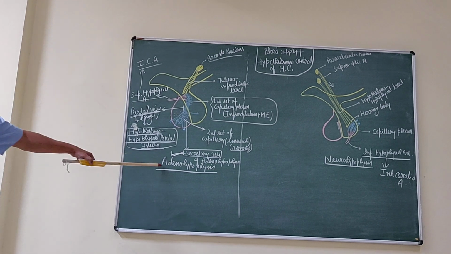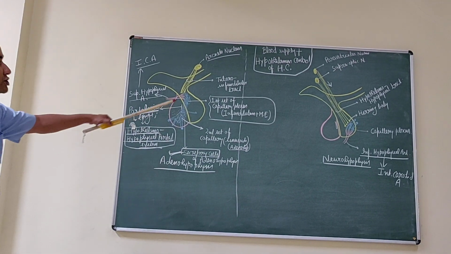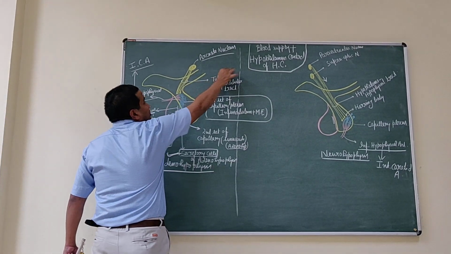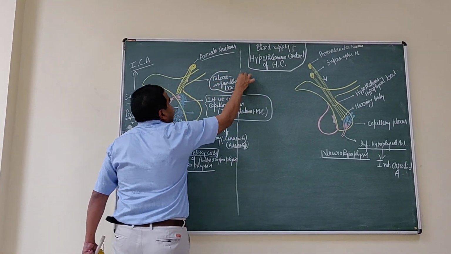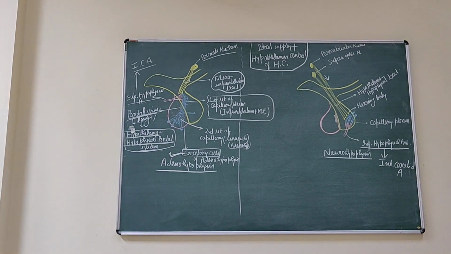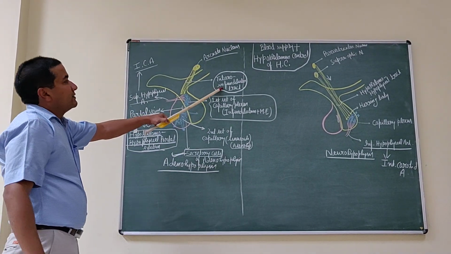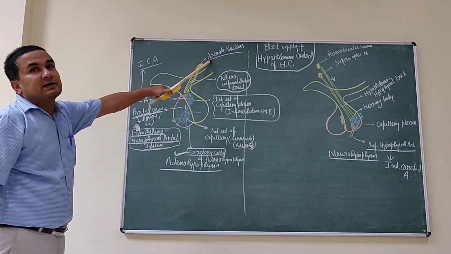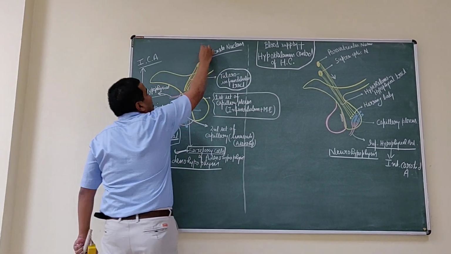Now this anterior lobe, the adenohypophysis, is controlled by nerve fibers known as the tuberoinfundibular tract. These fibers arise from a nucleus of the hypothalamus known as the arcuate nucleus.